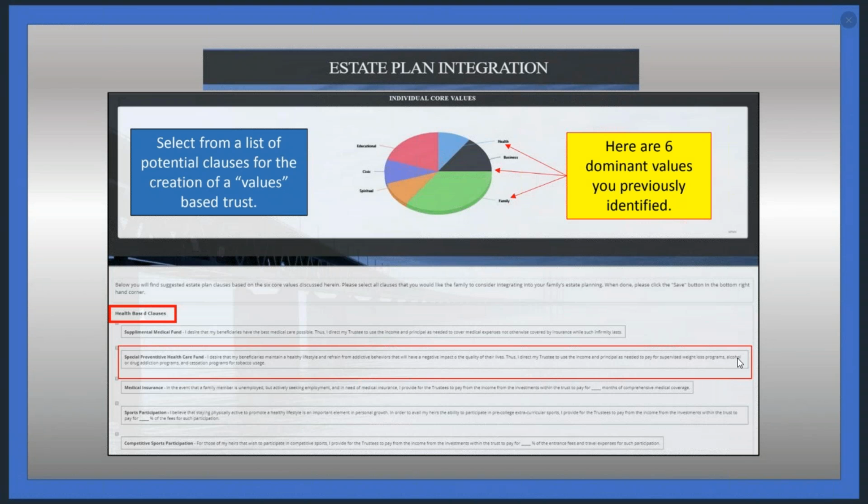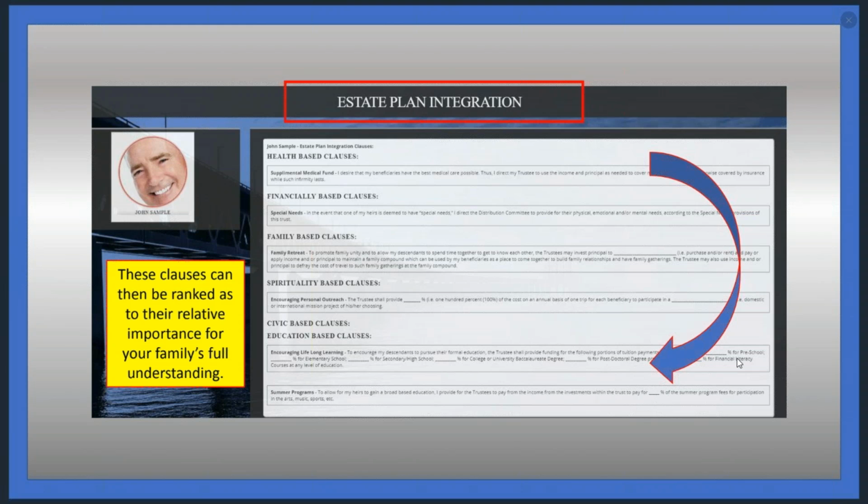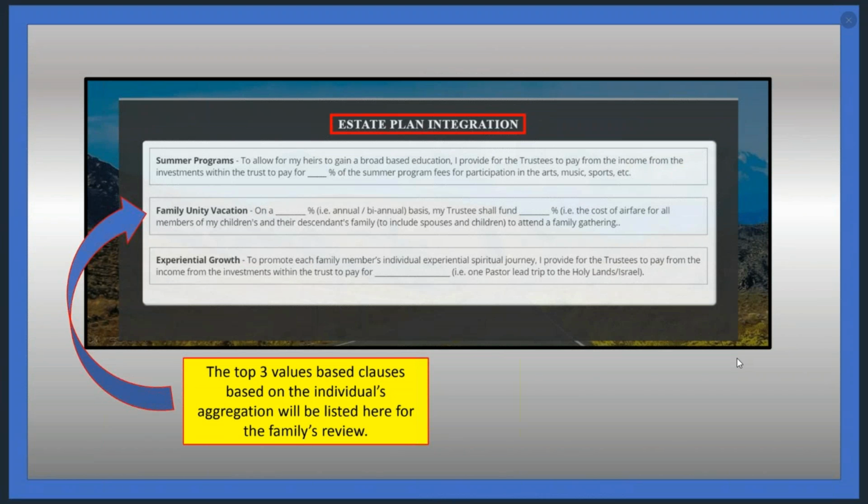So you select the clauses you think the family should consider, and click Save in the bottom right-hand corner as you normally do. This will be your individual output with all of the clauses you selected, in this case, John Sample.